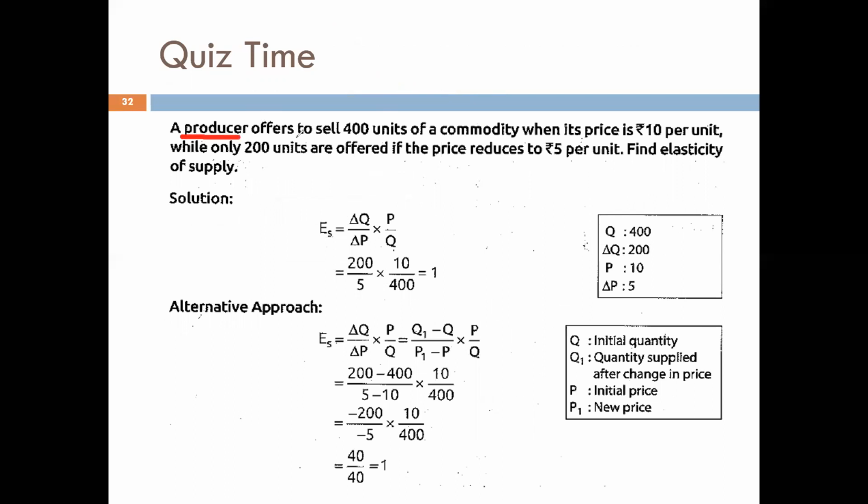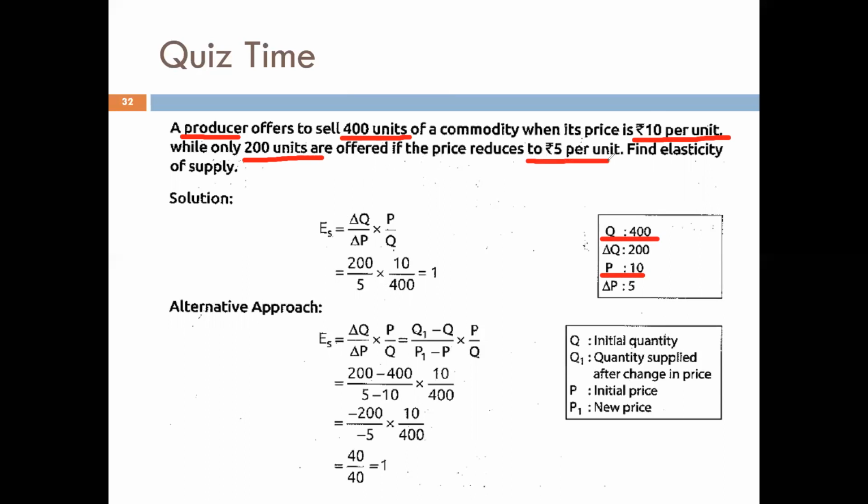So this 10 per unit is your P, the initial price, and 400 units is your initial quantity, so Q is 400. While only 200 units are offered if the price is reduced to rupees 5 per unit.